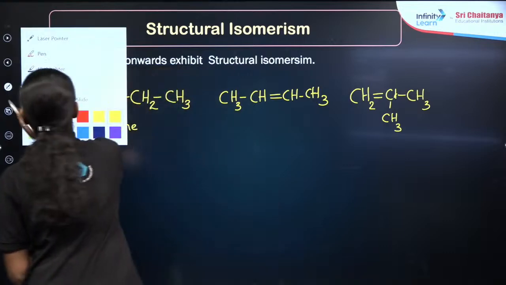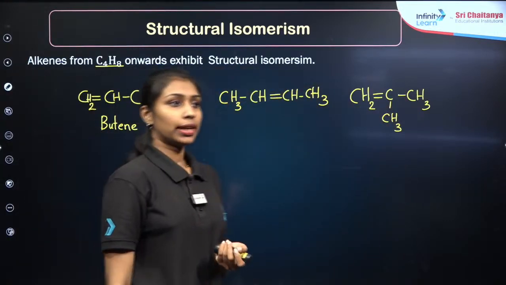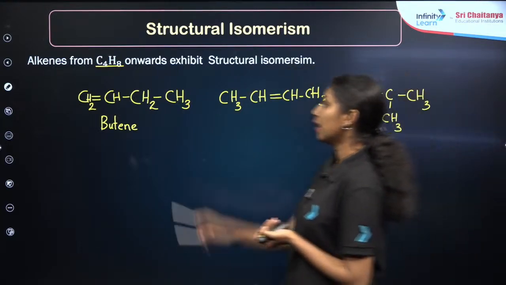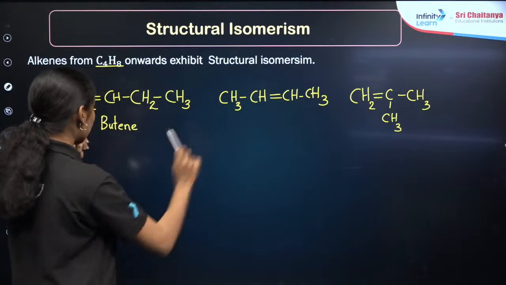So we will get three different types of isomers here. As you are observing, the molecular formulas are the same, C4H8 in all three cases.